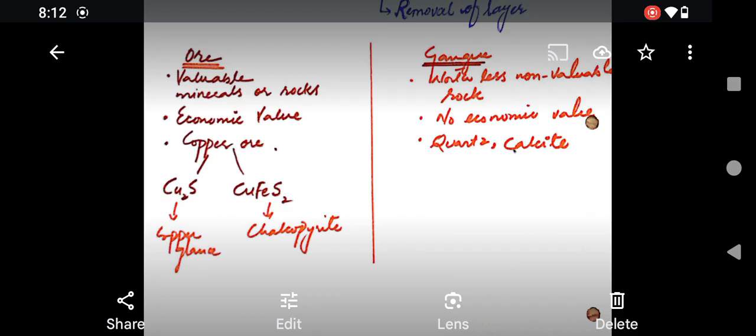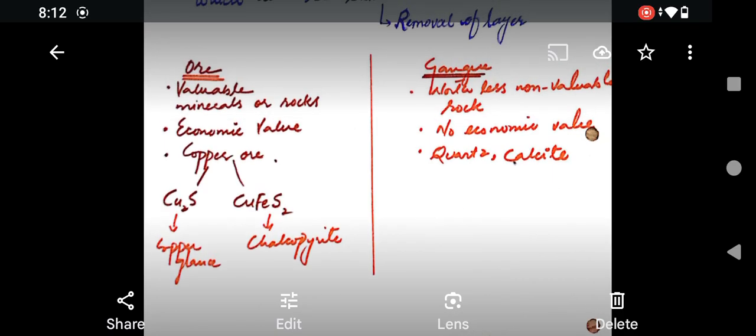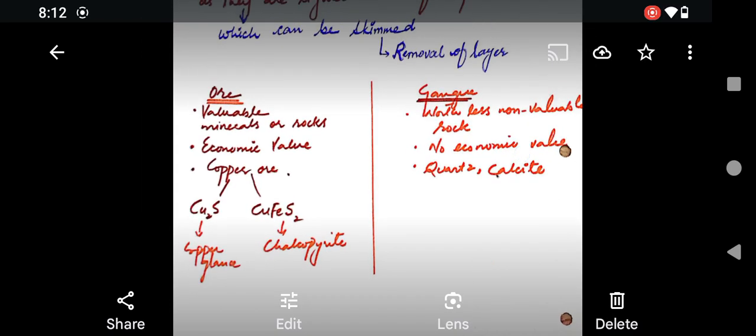These two copper ores with their formulas are very important from the MCQ point of view. On the other hand, the gangue is a worthless, non-valuable rock, and it has no economic value. Examples are quartz and calcite. So this is the difference between the ore and the gangue, and you can write the answer from here as well.